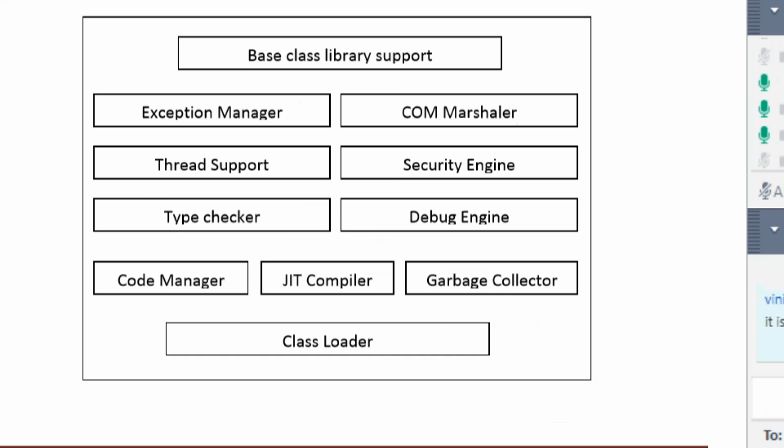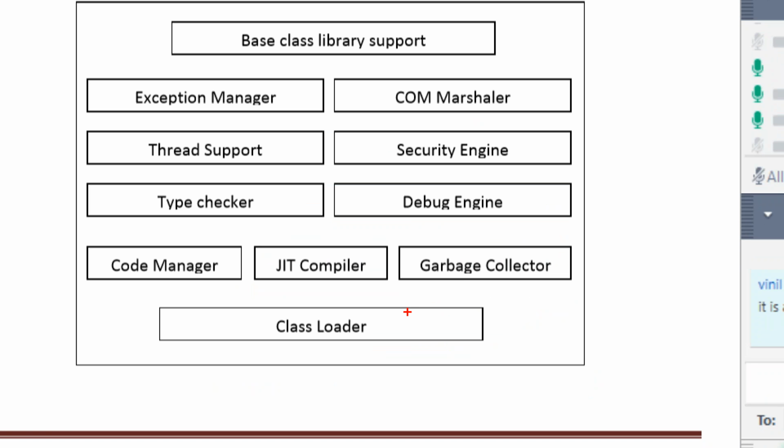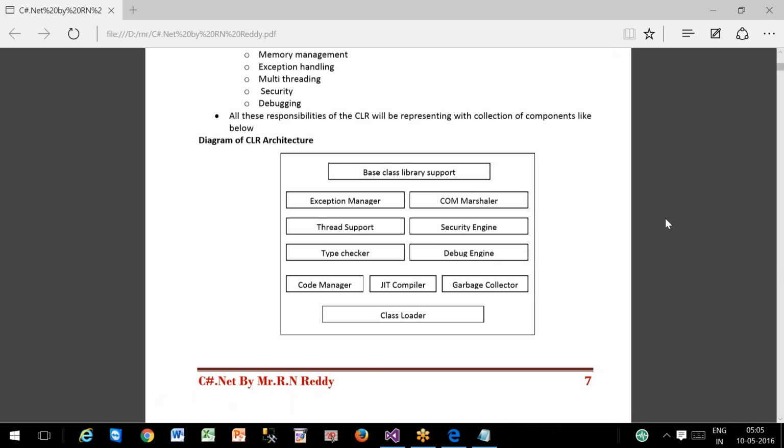You may not understand this topic in depth now, because each component and responsibility of the CLR is a topic of its own in .NET. Exception handling is one topic. Thread support is one topic that will take 2-3 days.